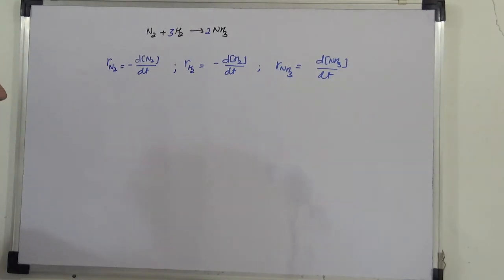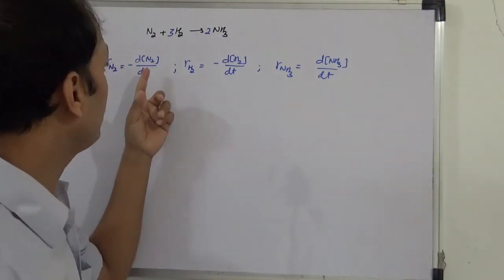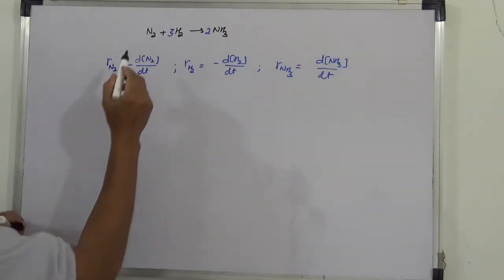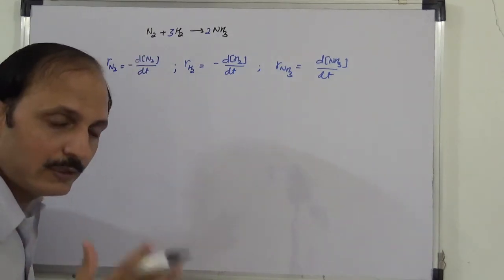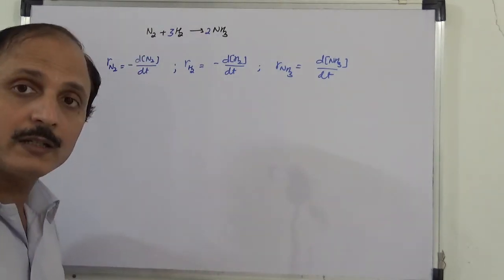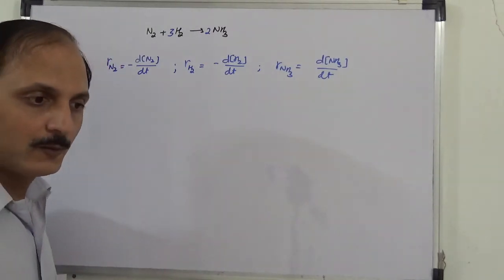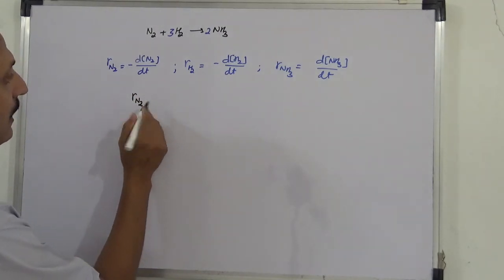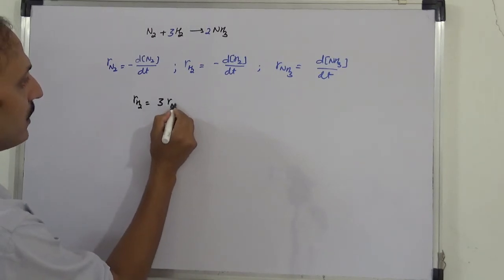Here time is common to all. Now we have to find the relation between rate with respect to N2, H2 and NH3. Just see here, when 1 mole of N2 gets consumed, in the same time 3 mole of H2 will get consumed to form 2 mole of NH3. So can I here write that rate of H2 is 3 times the rate of N2.